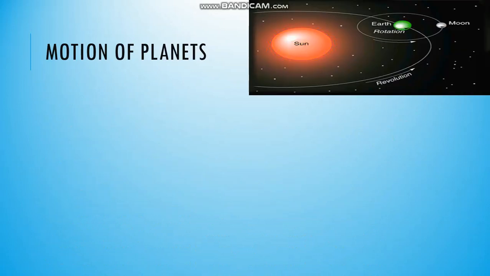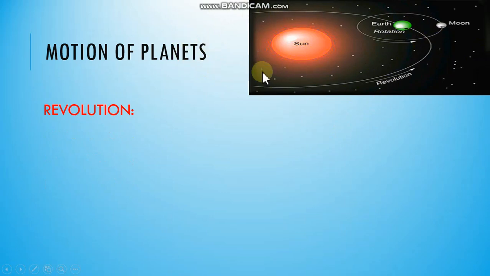Now let us discuss motion of planets. So first is revolution. See in this image, this Earth has 2 types of motions. First, it is revolving around the Sun.